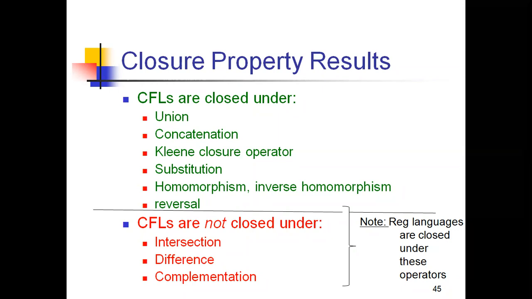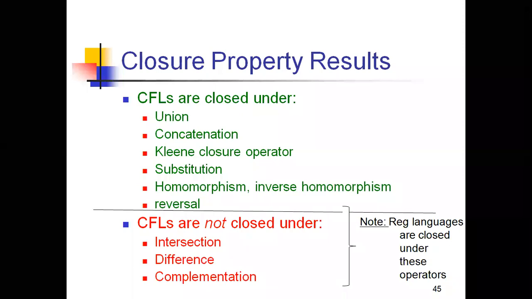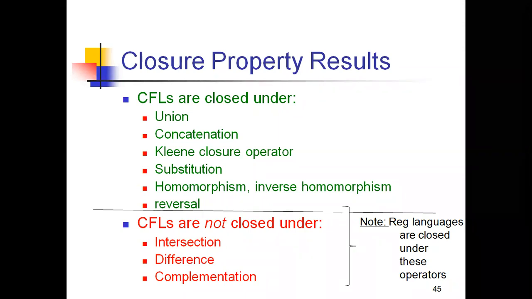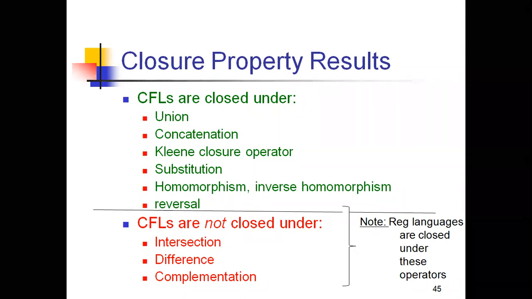What it means is, at the time of learning the closure properties of the regular languages, I explained union, concatenation, intersection, difference, complement, Kleene closure, substitution, homomorphism, inverse homomorphism, and reversal. All those I explained there. But the same things I'm going to explain under context-free languages.